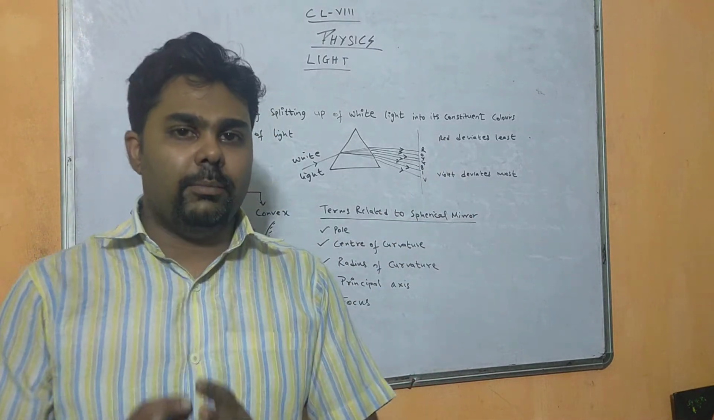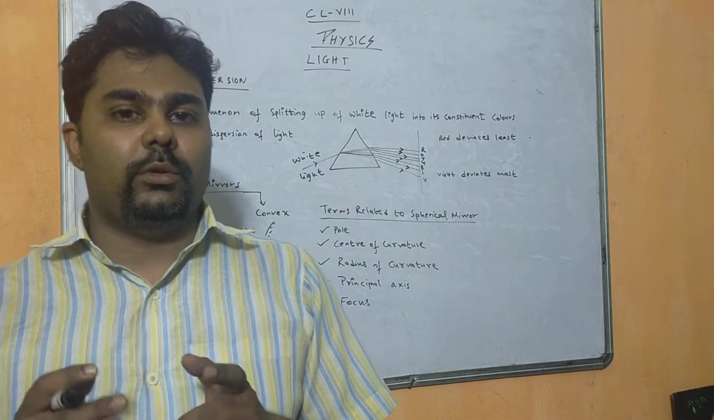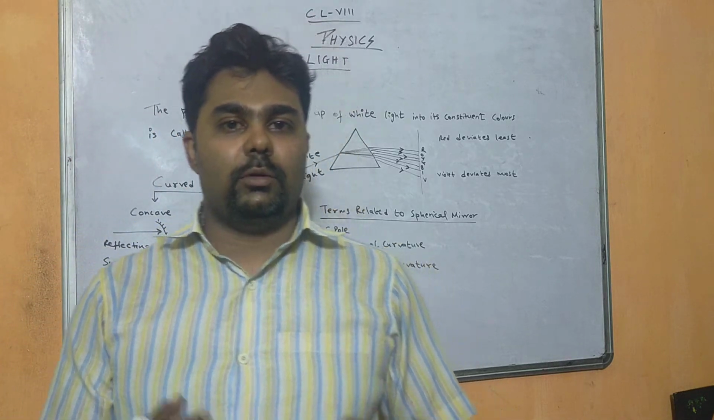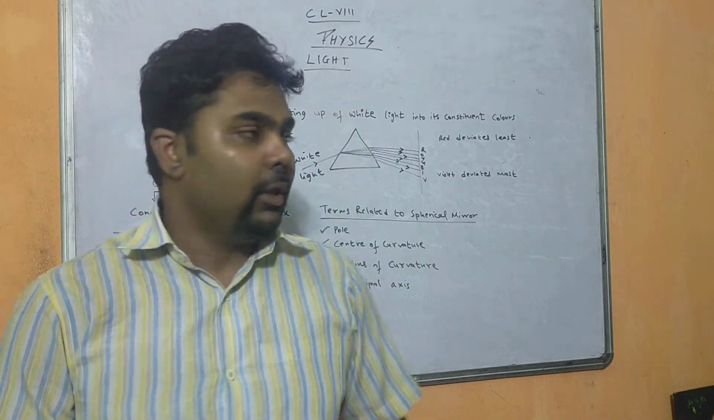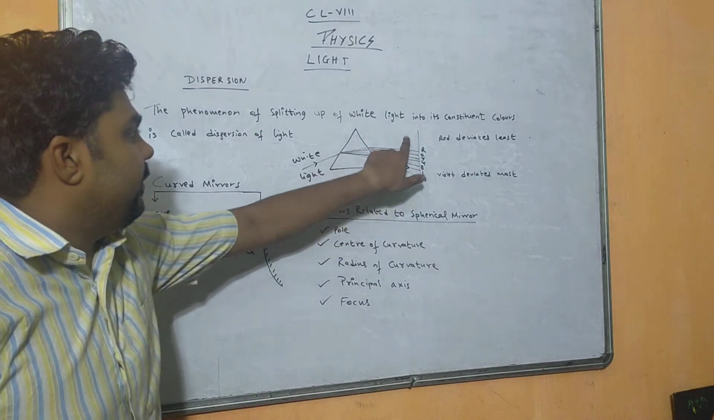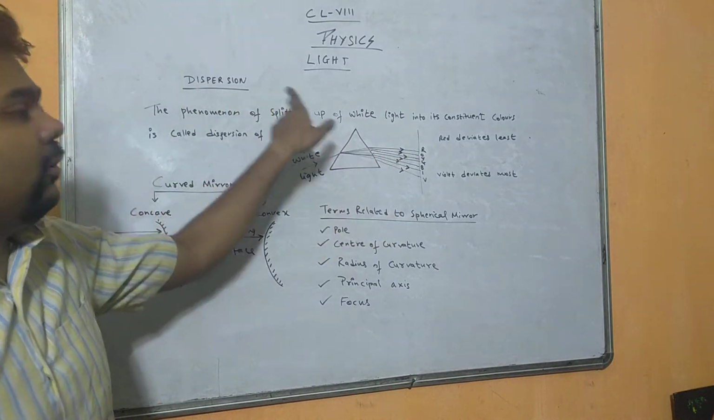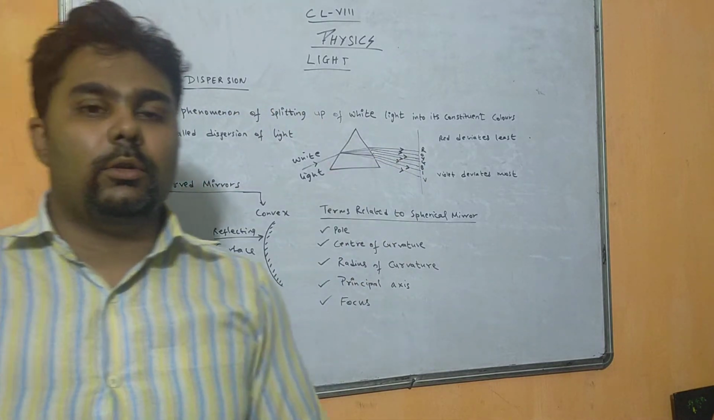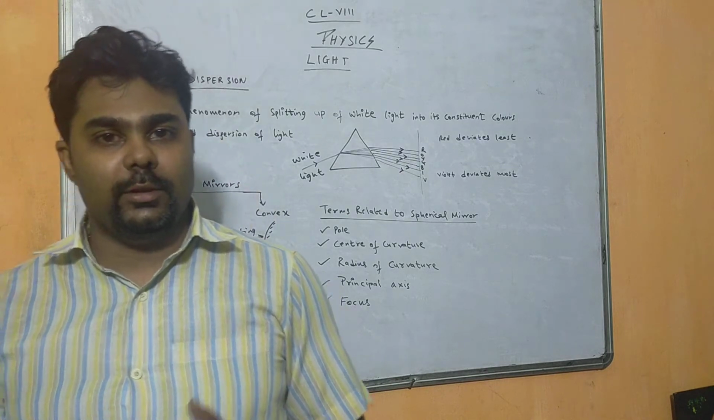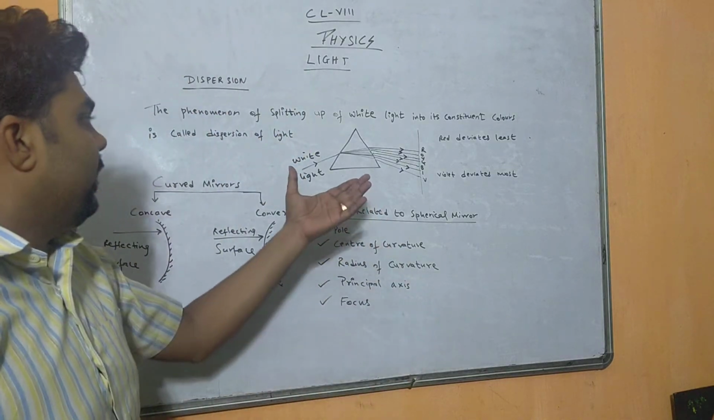So what is the spectrum? The band of 7 colors which is formed when white light is passed through a prism. Splitting of white light into 7 different colors is called dispersion of light, and the 7 colors found on the screen are known as spectrum. Okay, so we'll move to the next question now.